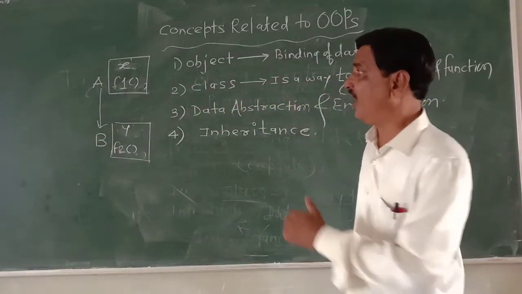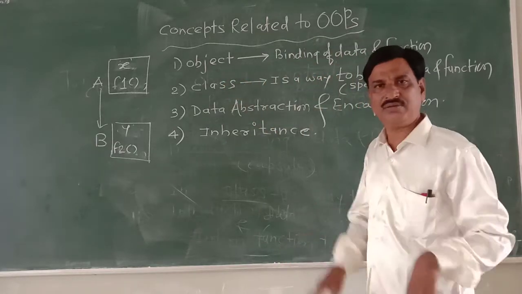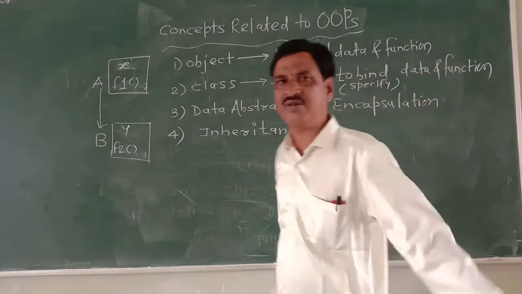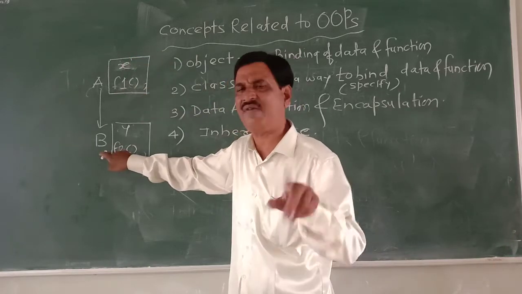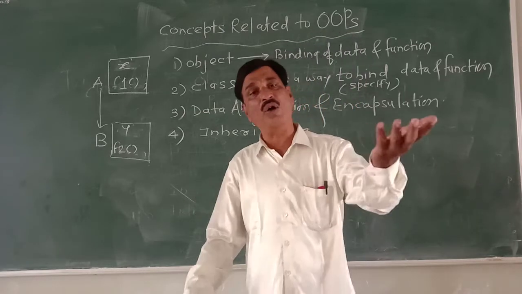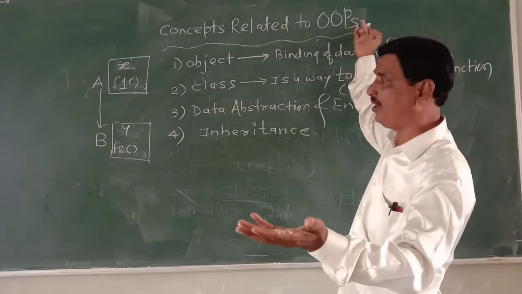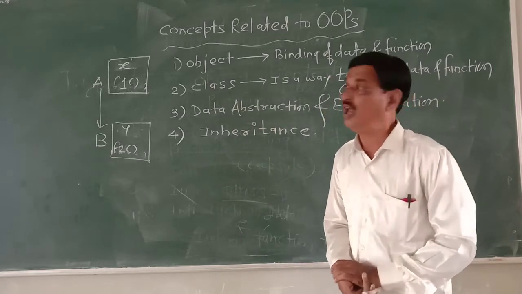Now, A is the object. An object is binding of data and function. Object A is having data X, function F1. Object B is having data Y, function F2. Now, in object-oriented programming, the term inheritance is also one feature.